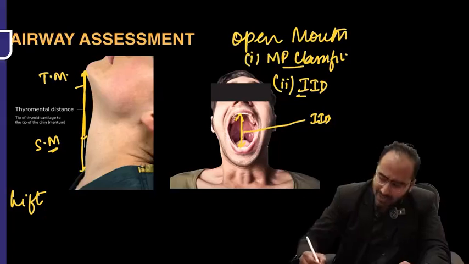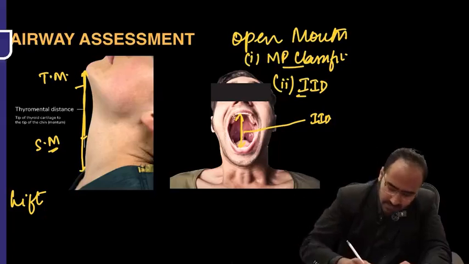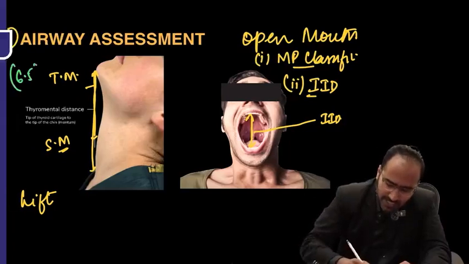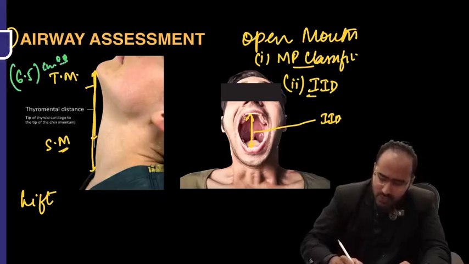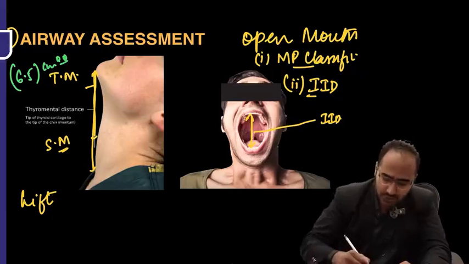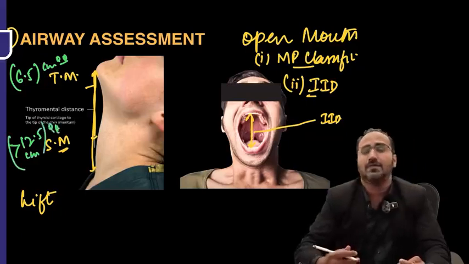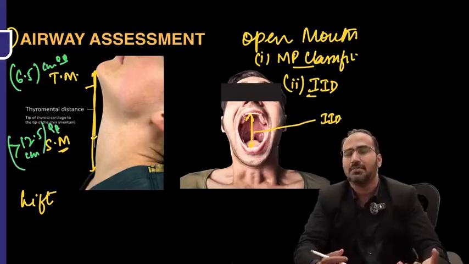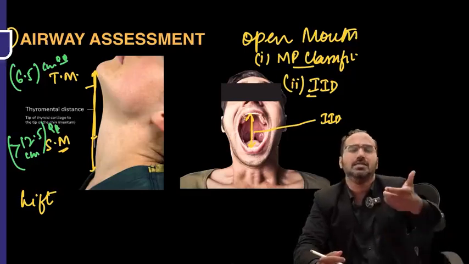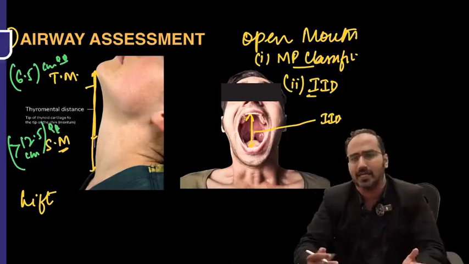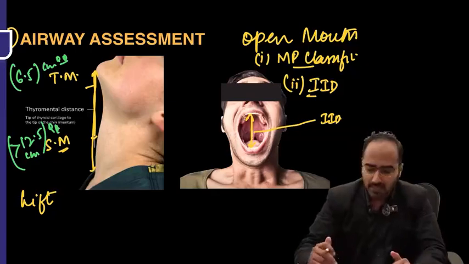The normal thyromental distance is 6.5 centimeters, whereas the normal sternomental is double the thyromental, so it should be more than 12.5 centimeters. If the patient has this much distance, that means he can be easily intubated. It's not a case of difficult airway.